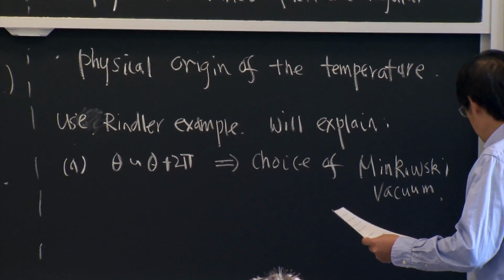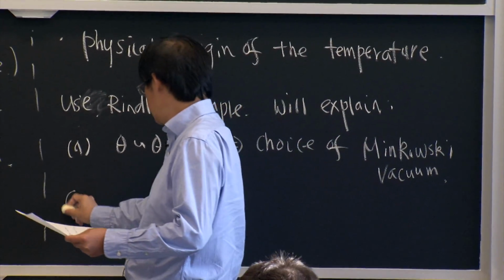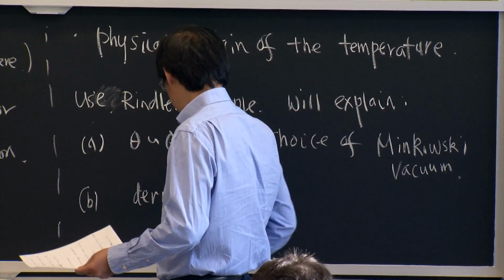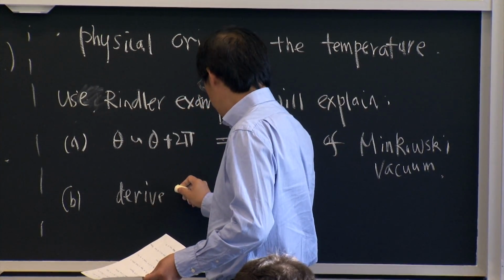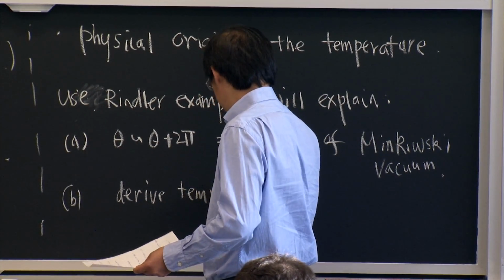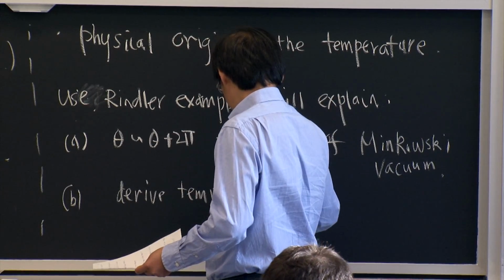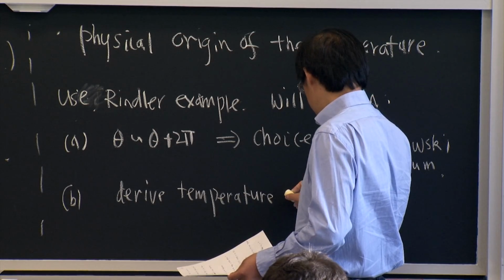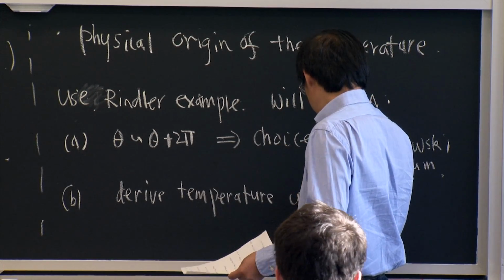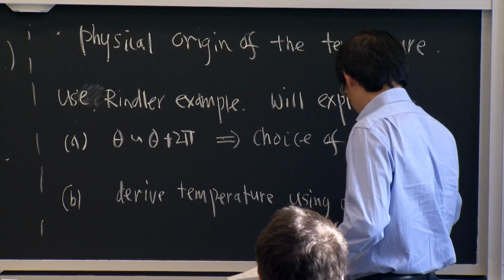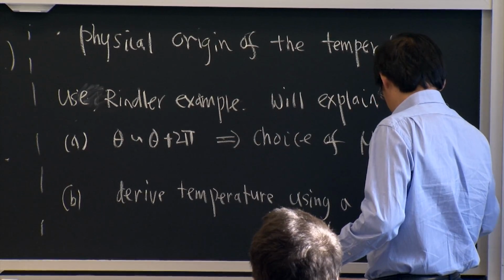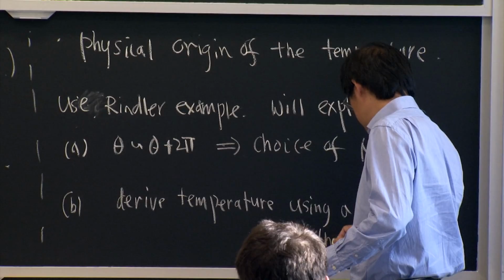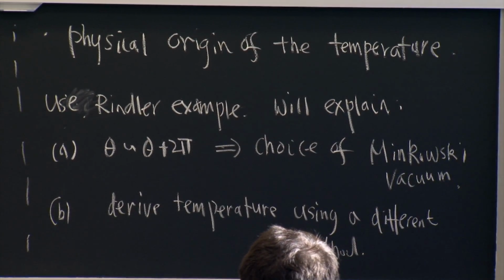Okay. Then the second thing I will do is derive this temperature using a different method. Okay, so that's what I will do today.